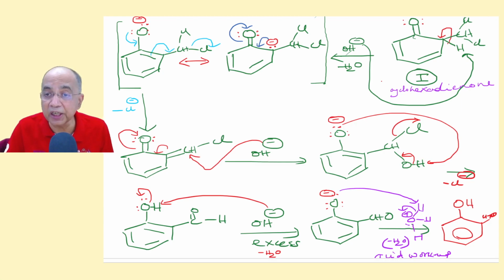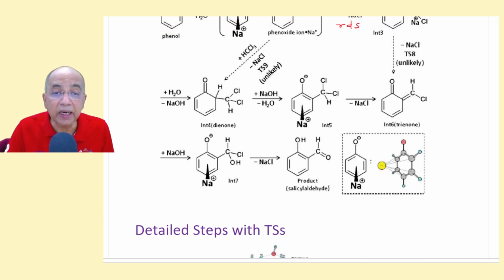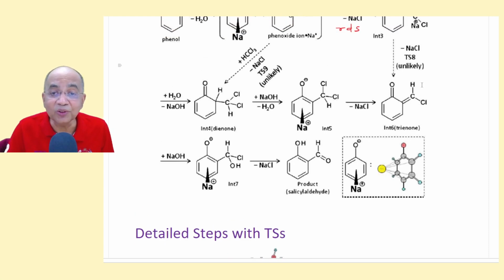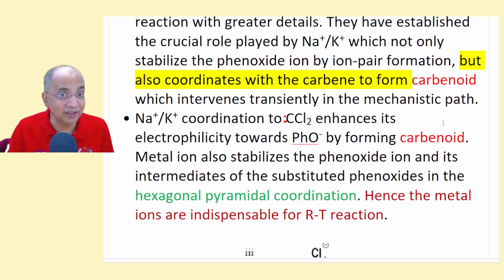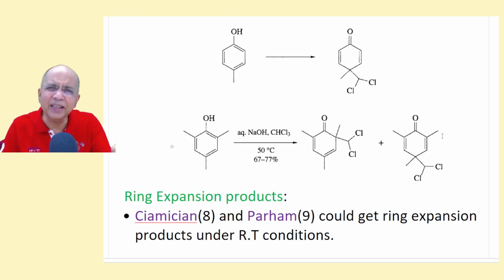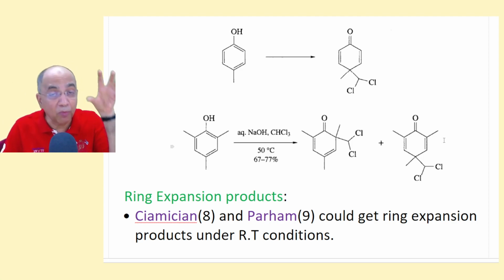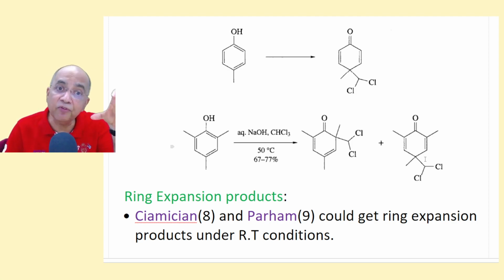I am showing you once again, don't worry, we are not in a hurry. This is the dienone and this is the trienone. So you have to write that, then it is 100% correct. You can write in the manner in which you are asked in your school or in your textbook, but you have to go via the actual paper of those who discovered it.